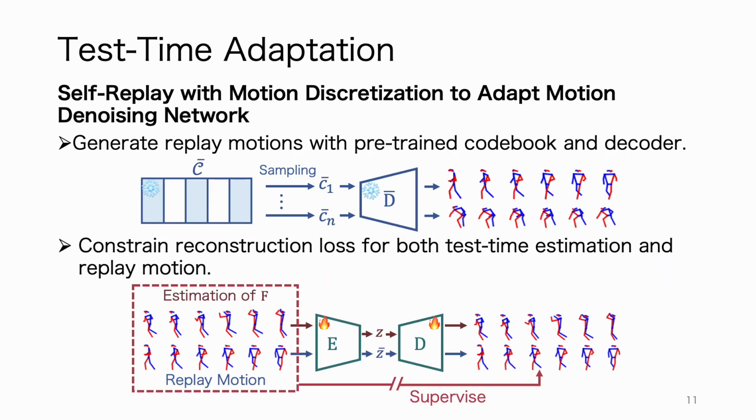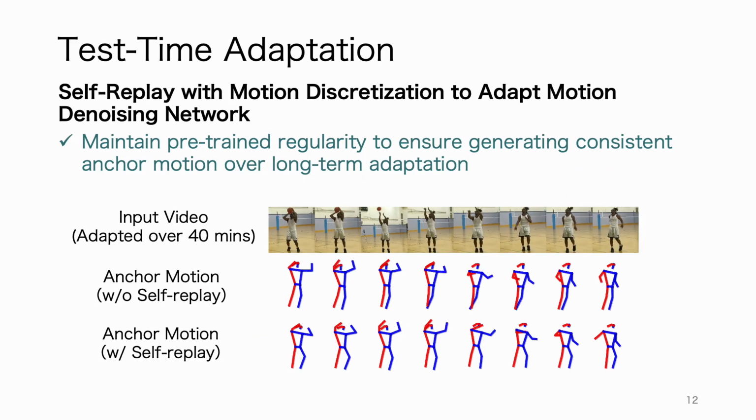In the adaptation of the motion denoising network, motion discretization also benefits. Specifically, we randomly sample from the pre-trained codebook to generate a batch of replay motions. During adaptation, we combine these replay motions with test time estimations and feed them into the motion denoising network. We then supervise the adaptation using their reconstruction loss. With this kind of self-replay, we could retain pre-trained regularity without using pre-training images or motions. In this way, we enable generating consistent and regular anchor motion throughout long-term adaptation.